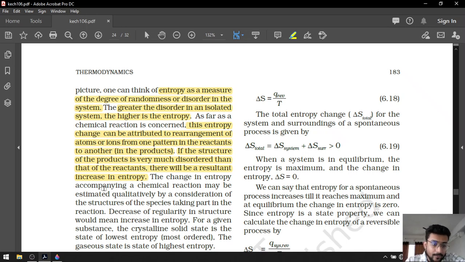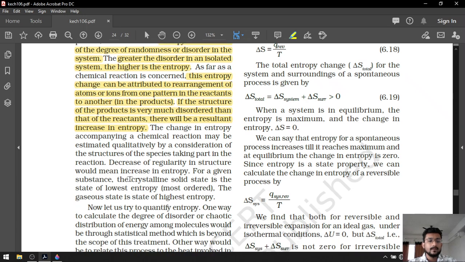The change in entropy accompanying a chemical reaction may be estimated qualitatively by considering the structures of the species taking part in the reaction. That means a decrease of regularity in the structure would mean an increase in entropy for a given substance. Okay, what substance is the most organized or most regular? It is the crystallized form of a solid.